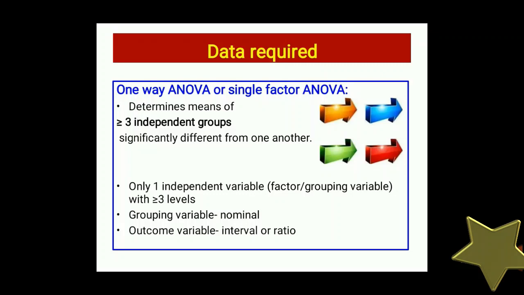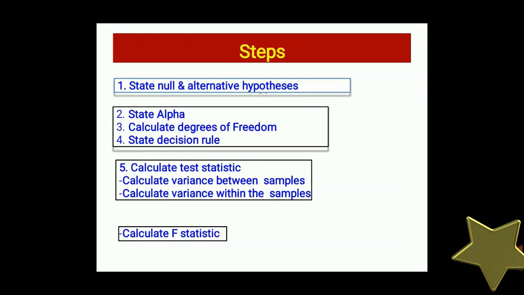Only one independent variable, factor or grouping variable with three or more than three levels. Here the grouping variable will be nominal and the outcome variable will be interval or ratio. Grouping variable means the variable in the groups should be in the nominal category. Here are the steps.